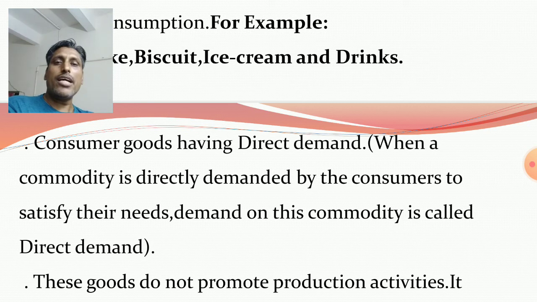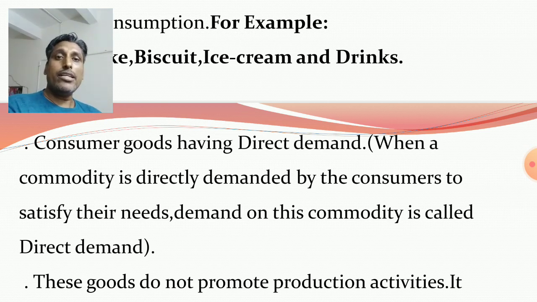Next, consumer goods have direct demand. When a commodity is directly demanded by the consumers to satisfy their needs, then the demand for this commodity is called direct demand. So consumer goods always have direct demand, because consumers directly purchase these goods from the market to fulfill their needs or desires.